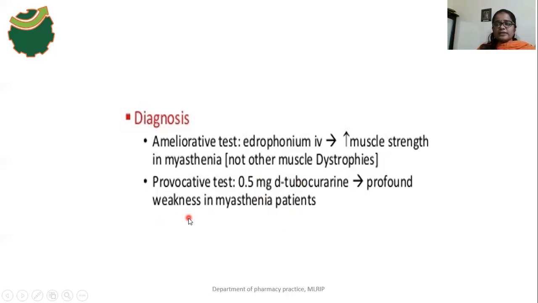The muscle weakness increases in a myasthenia patient, and there is no effect on a non-myasthenia patient.